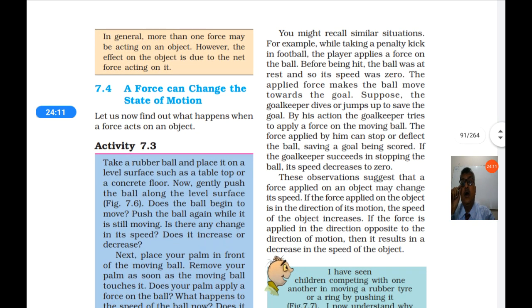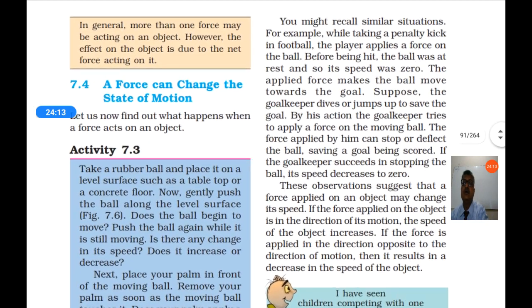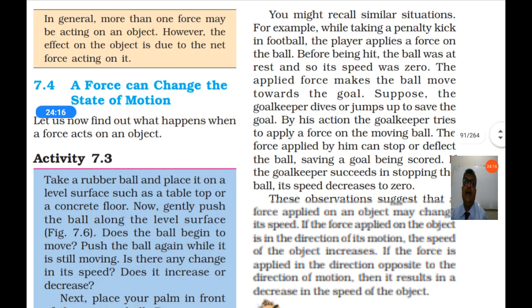You might recall similar situations. For example, while taking a penalty kick in football, the player applies a force on the ball. When the footballer is trying to take a penalty goal, he will hit or kick the ball and apply force. Before being hit, the ball was at rest. It was not moving and its speed was 0.